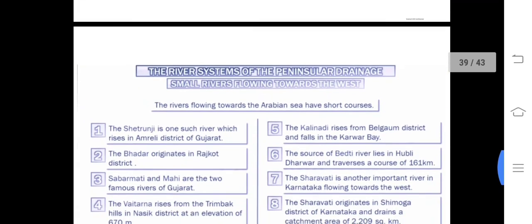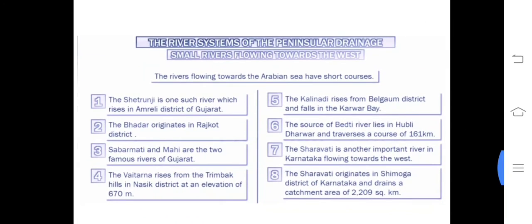Now I have completed that. Now we will see the small river systems which are not part of Peninsular India, but they are an important part. The rivers flowing towards the Arabian Sea have short courses, very short as compared to the rivers that flow through the Bay of Bengal. Like the Satluji, one such river, which rises in Amreli district of Gujarat. Bhadra originates in there are many.